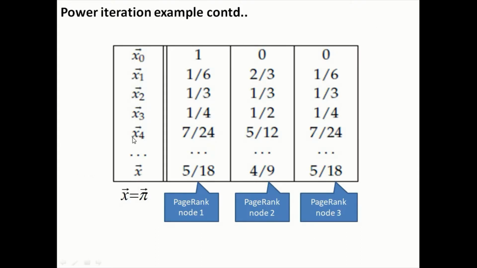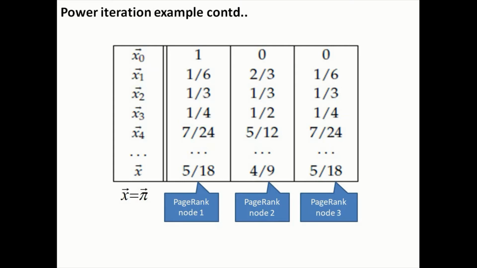This is the initial matrix, after the first iteration we get this, after the second iteration we get this value, and we continue this operation until we reach a steady state value. This steady state value is actually the rank. We get the PageRank of individual nodes: this is the PageRank of node 1, this is the PageRank of node 2, and this is the PageRank of node 3. This is how we compute the PageRank value.